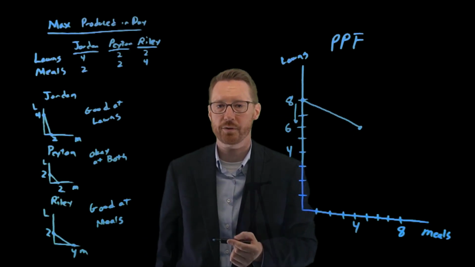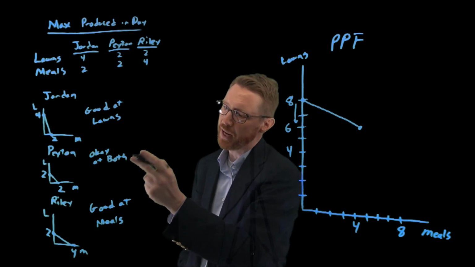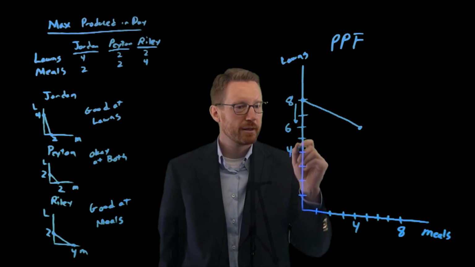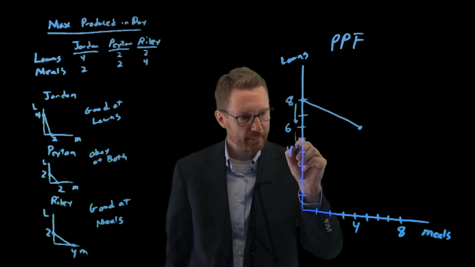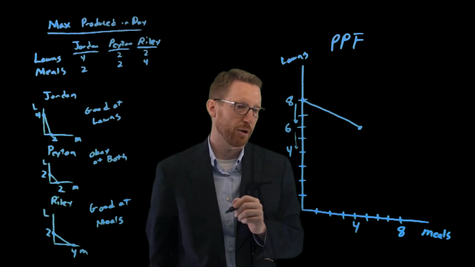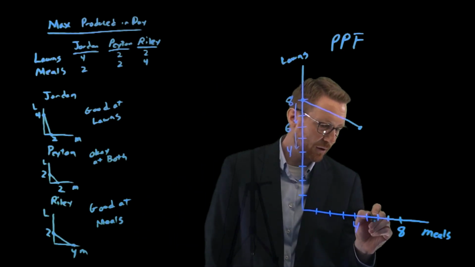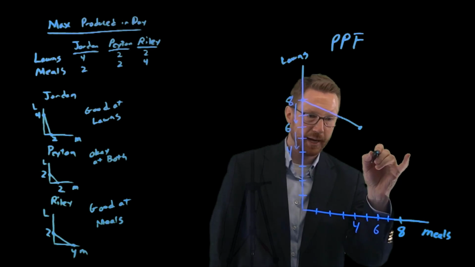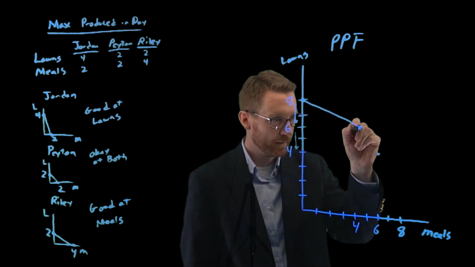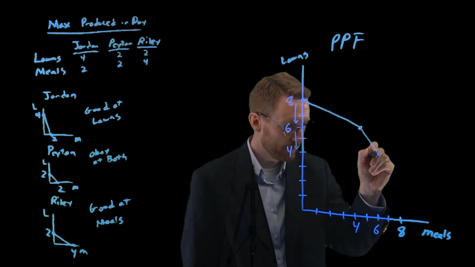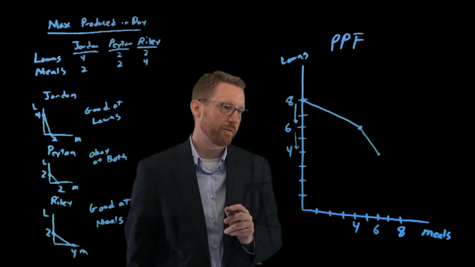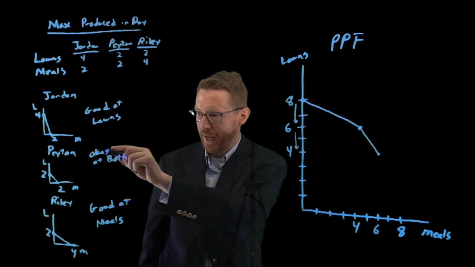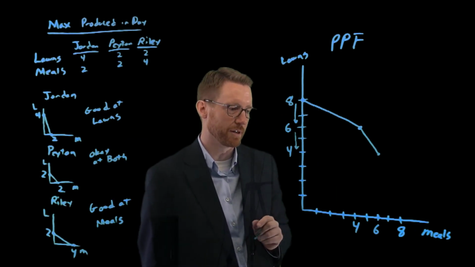Well, what if folks are still hungry? So what if Peyton moves from mowing lawns to cooking meals? So, okay, now Peyton moves, so we give up 2 more lawns being mowed, and now we get 2 more meals being made. So we get sort of an intermediate case. This looks a lot like Peyton's production possibility frontier.